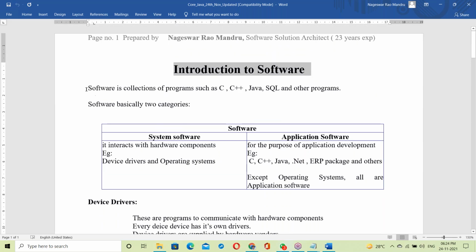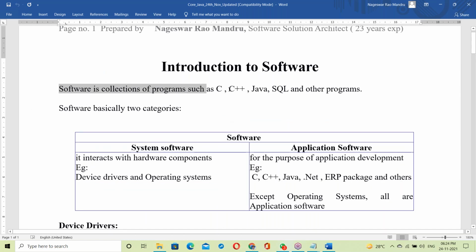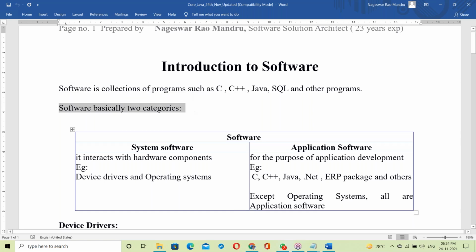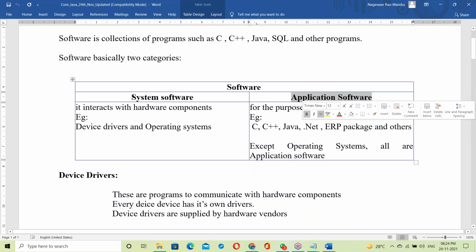Today's topic: introduction to software. Software is a collection of programs such as C, C++, Java, and SQL. Software has basically two categories: system software and application software.